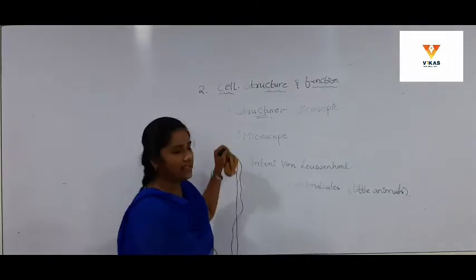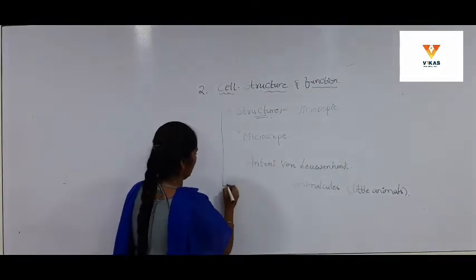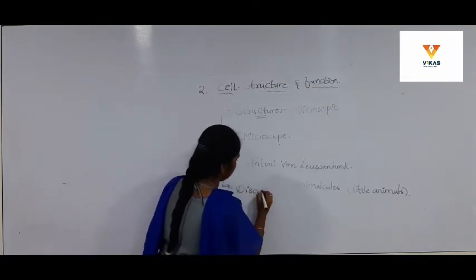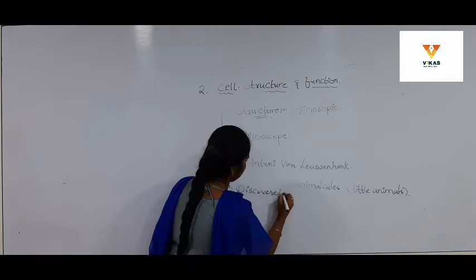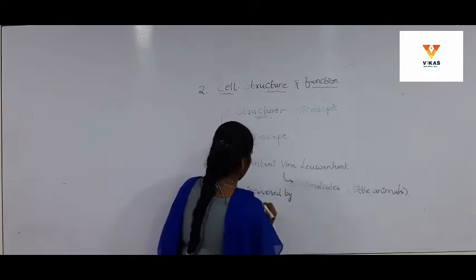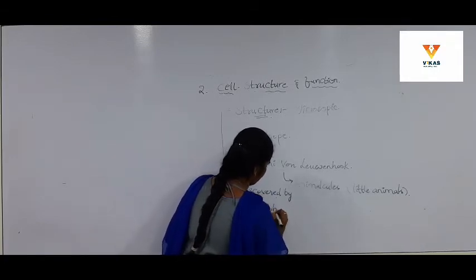And who discovered the cell? Do you know? Okay, I am going to explain it now. Who discovered the cell? Robert Hooke.